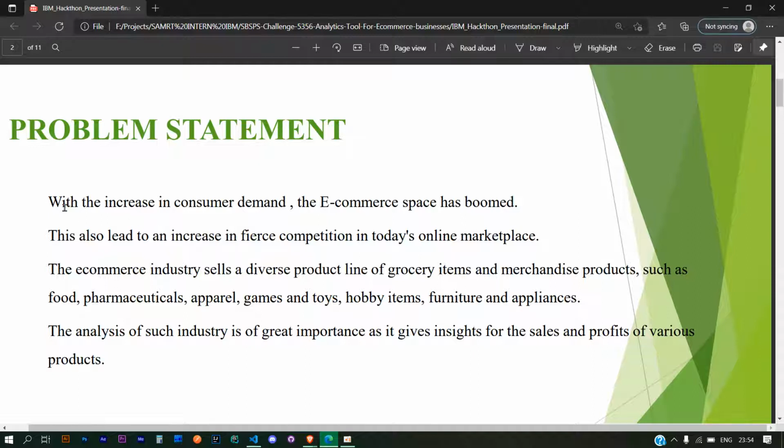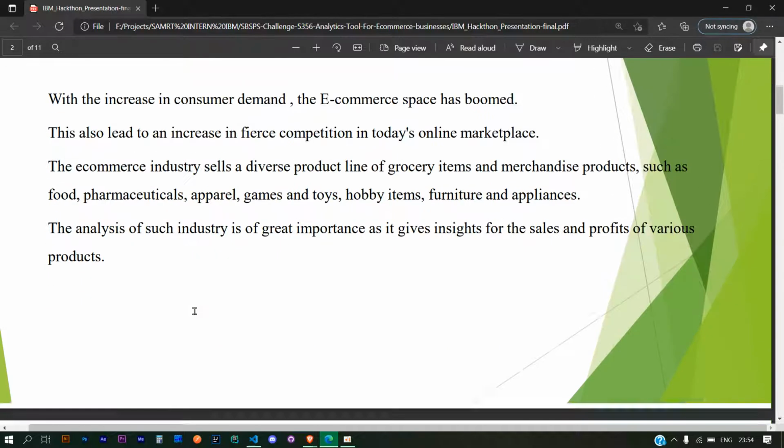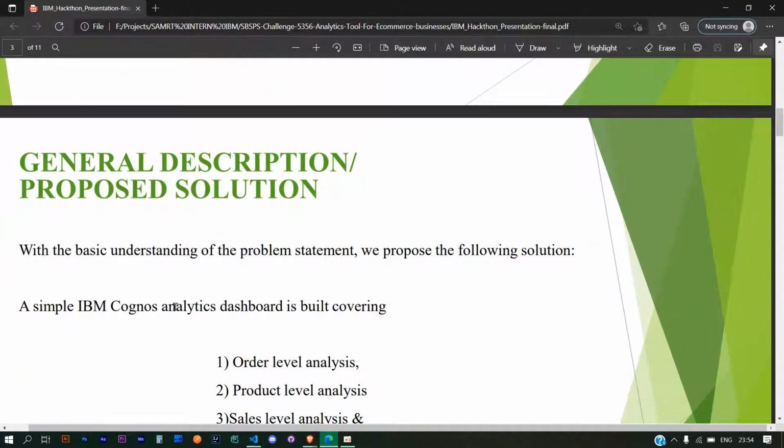With the increase in consumer demand, e-commerce has boomed a lot. We all know this e-commerce industry sells a variety of things such as foods, apparel, games, toys, hobby items, furniture, appliances, etc. And it is really important to analyze each industry and to know the profits, losses, and sales for each of everything. So next, the general description and proposed solution.